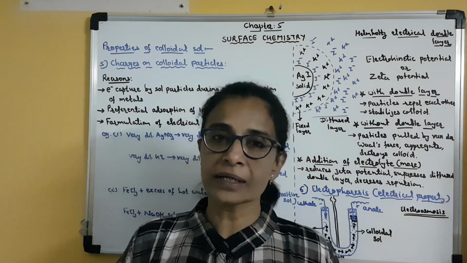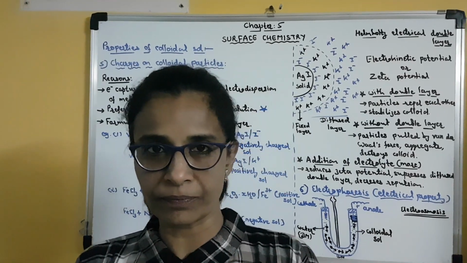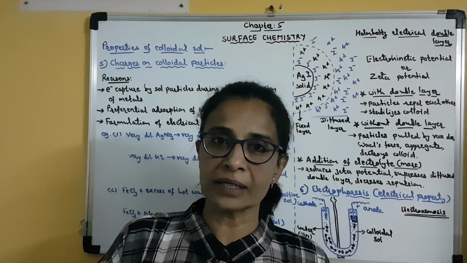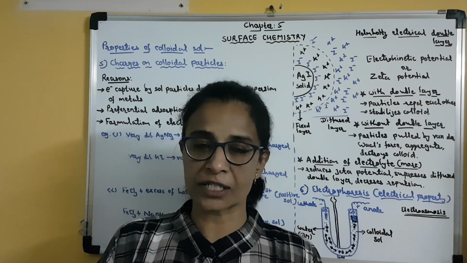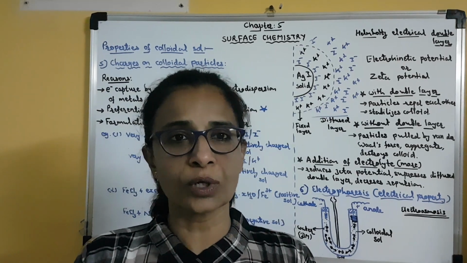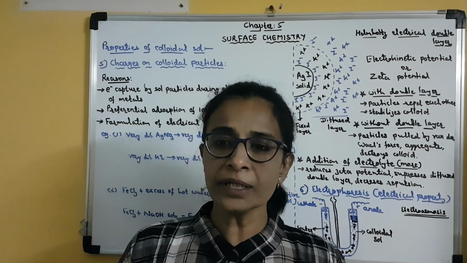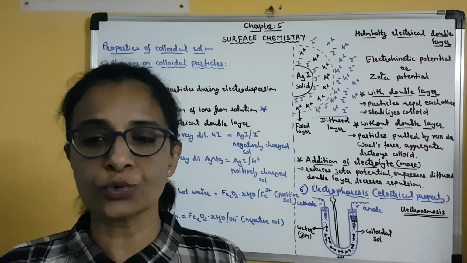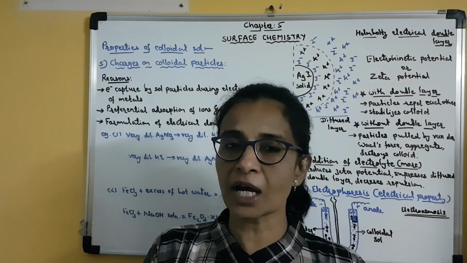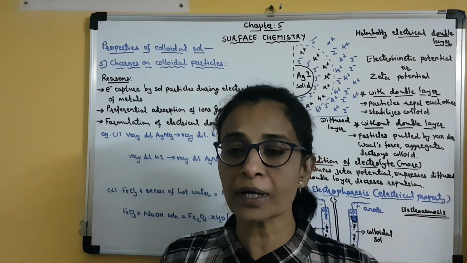Now colloidal particles always carry electrical charge, either positive or negative. Clear? But in a given colloidal sol, all the particles will carry the same electrical charge, and that is why a colloidal sol can be either positively charged or negatively charged. So in your textbook, page number 142, a small table is given in which different examples of positively charged sol and negatively charged sol are given. Clear? So you have to remember that table for MCQs.